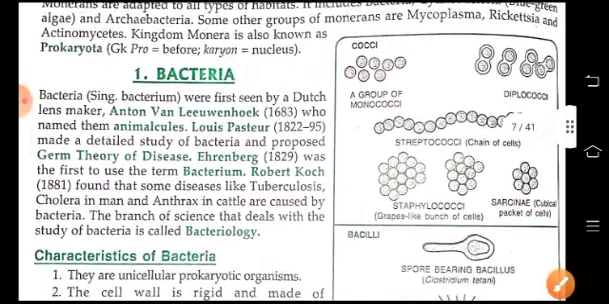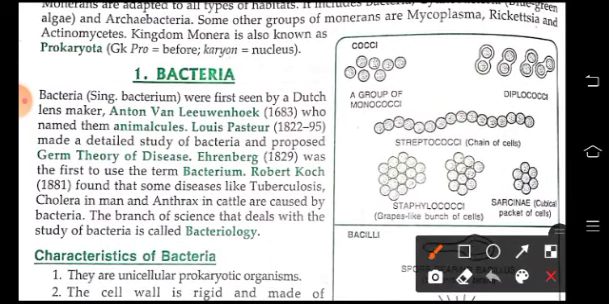So bacteria, it is a single cell or unicellular, which was first seen by Dutch lens maker Anton van Leeuwenhoek, who named this bacteria as animalcules. After that, Louis Pasteur made a detailed study of bacteria and proposed the germ theory of diseases. Ehrenberg was the first scientist who used the term bacteria, and Robert Koch found that some diseases like tuberculosis, cholera in man, and anthrax in cattle are caused by bacteria. Bacteriology is the branch of science which deals with the study of bacteria.